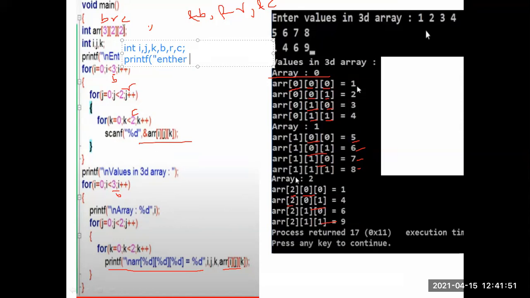So enter block means how many arrays you want. Then row, and column size of the 3-dimensional array. I am writing here 3 dimension. Okay.